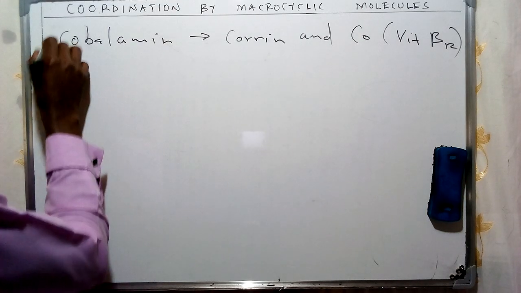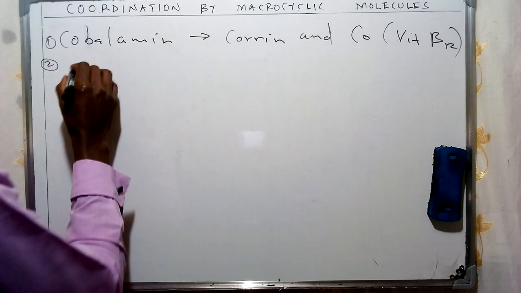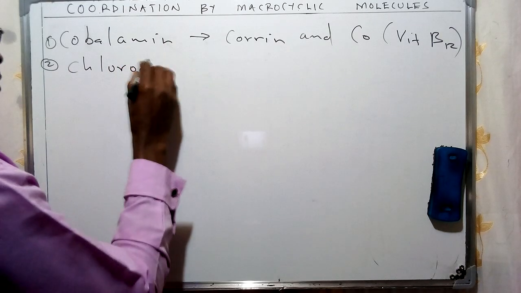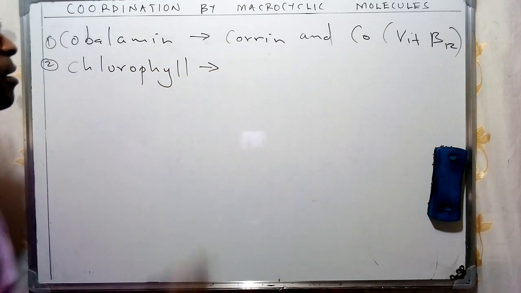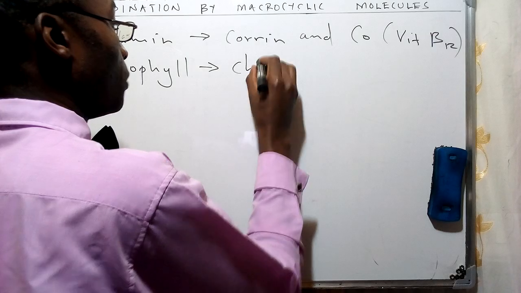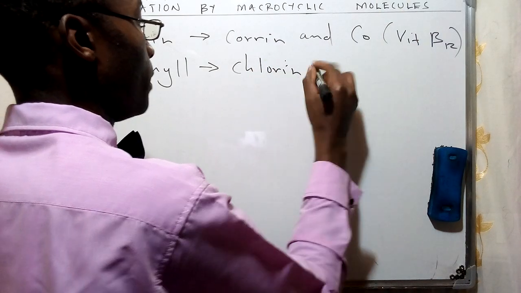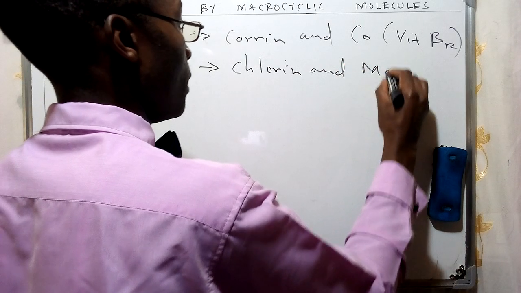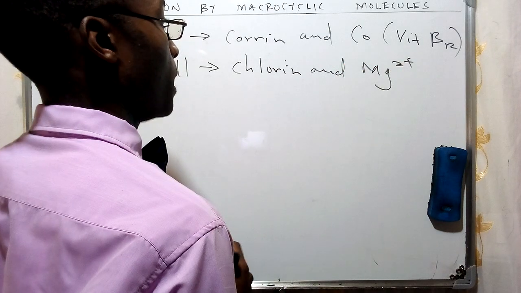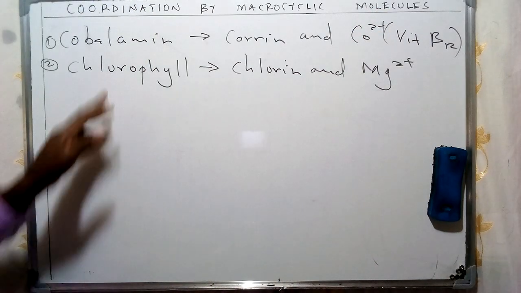So number 2, we shall look at another example of these specific types of inorganic compounds with tetrapyrroles, and this is going to be what we have mentioned, chlorophyll. And I said that for this one, it is going to be bound by what we refer to as magnesium and a chlorin. And these are going to be two constituents of this specific compound. So we shall have a macrocyclic molecule of chlorin, which is going to be bound with this specific ion of magnesium. And this is going to be forming what we refer to as chlorophyll.